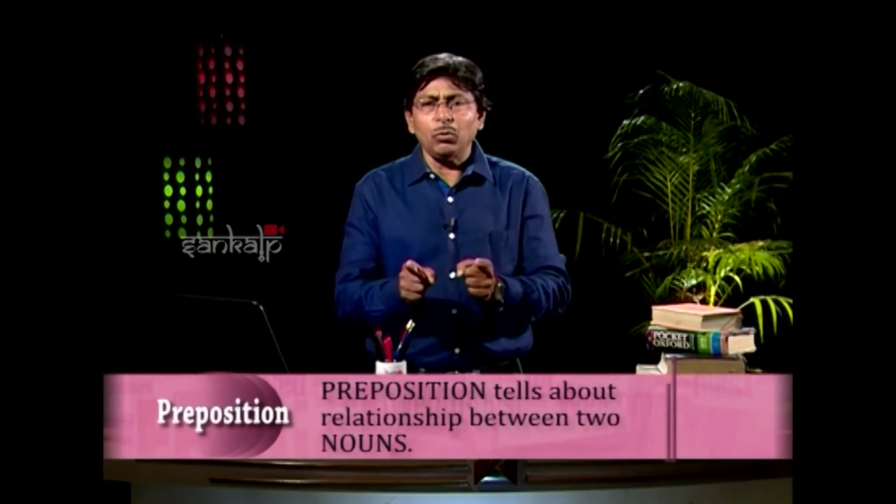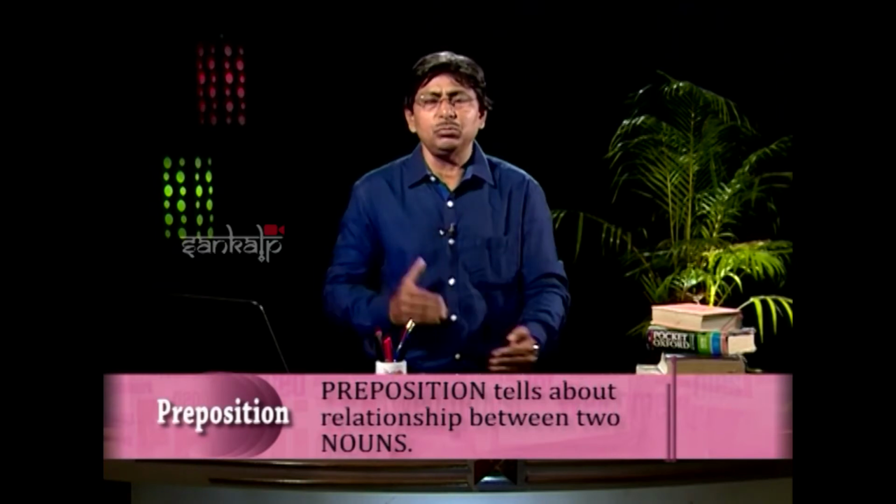We will see different aspects of it. And what is preposition first of all? Preposition ta kaun? Roughly we can say, preposition tells about relationship between two things, two nouns.